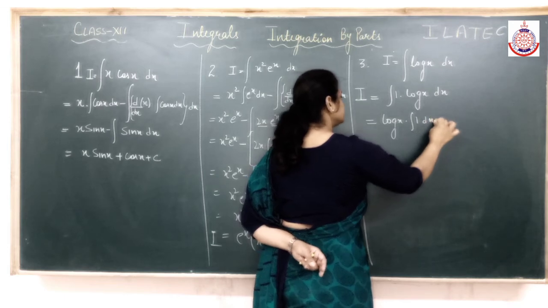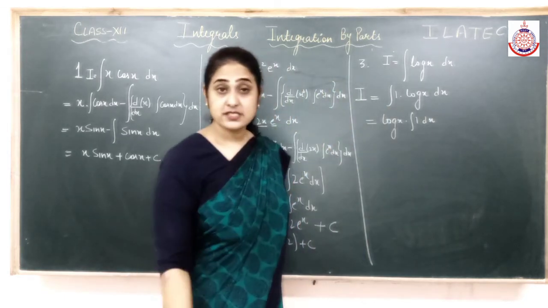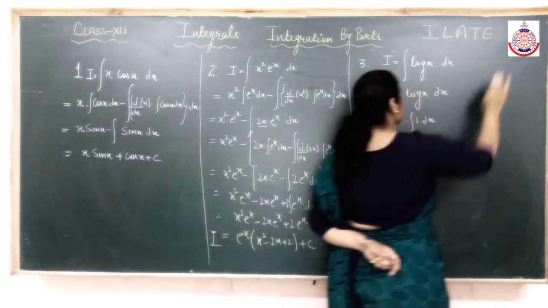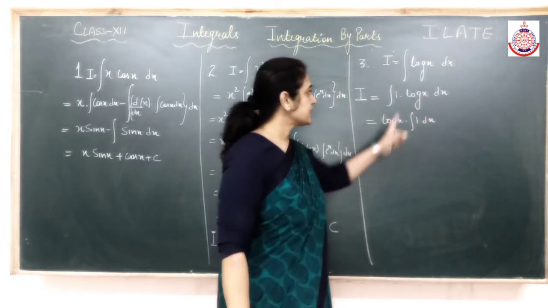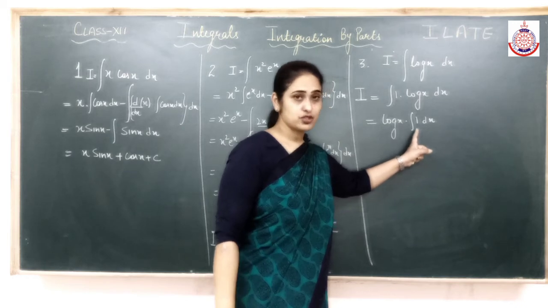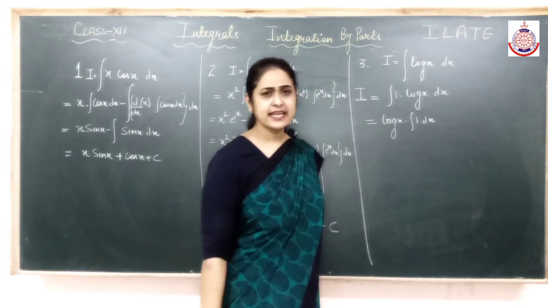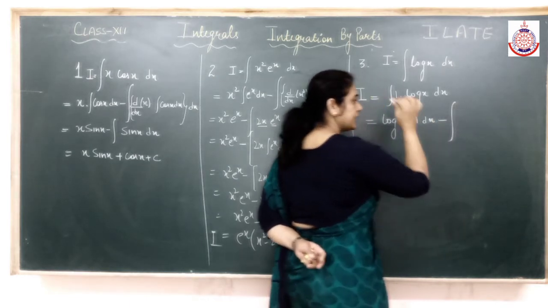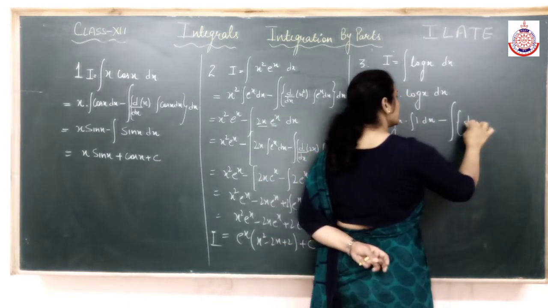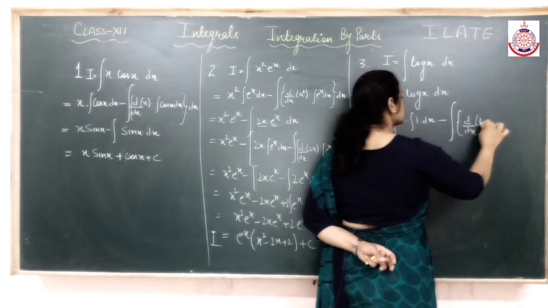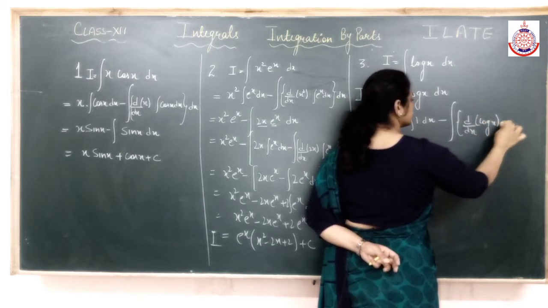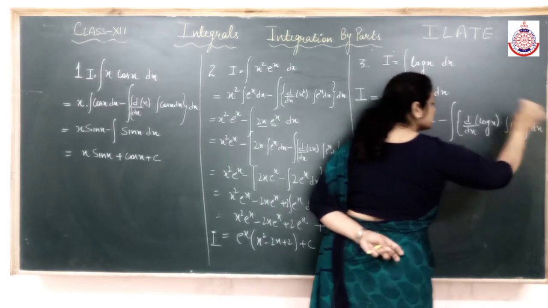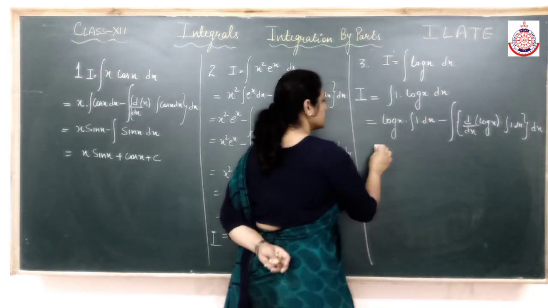integration of second, minus integral. And there was one more rule: suppose I don't write the constant here, then also we did, the one whose integration comes is the second function. So I know the integration of 1, so that I'll take as the second function. Minus integral of differentiation of log x into integration of 1. Alright, solve.